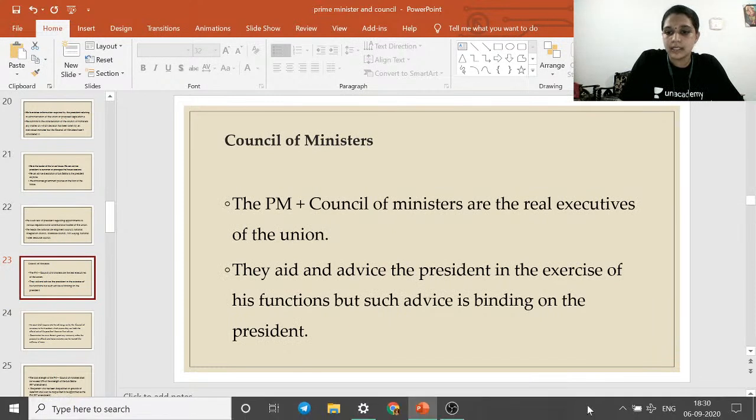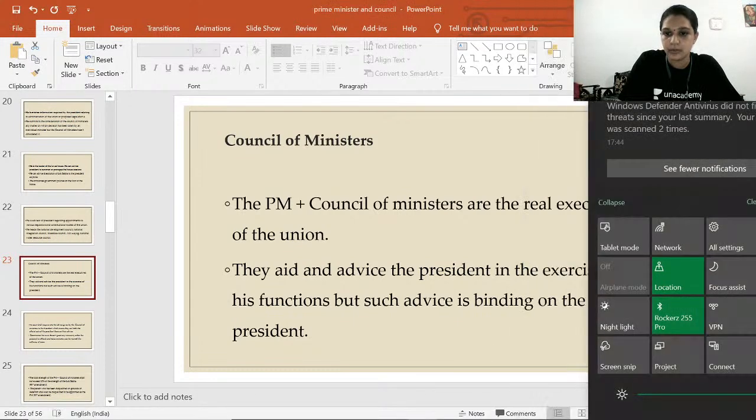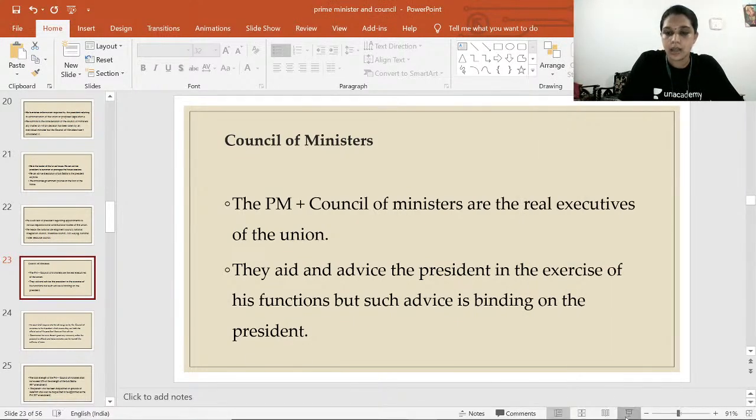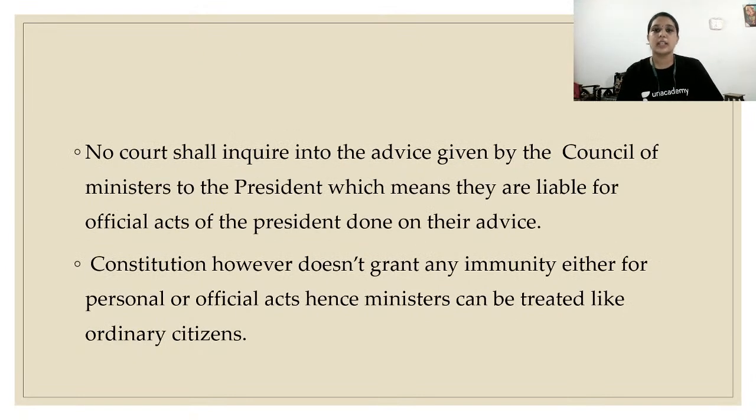Fine. So this is the thing. The president should definitely listen to this advice of the council of ministers. It is binding, and if he is not following the advice of the council of ministers, then it is considered as not following the constitution. Fine. Next, no court shall inquire.